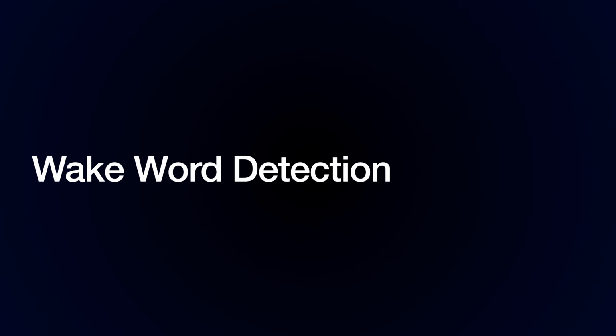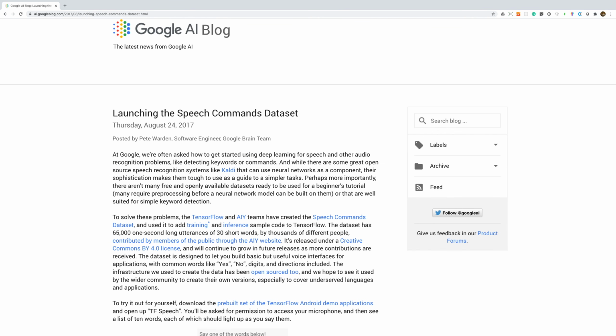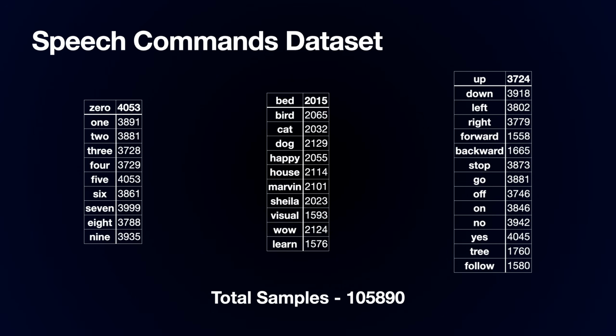Let's start off with the wake word detection. We're going to be using TensorFlow Lite for our wake word detection, and as with any machine learning problem, our first port of call is to find some data to train against. Now, fortunately, the good folk at Google have already done the heavy lifting for us and collated a speech commands dataset. So this dataset contains over 100,000 audio files consisting of a set of 20 core command words such as up, down, left, right, yes, no, and a set of extra words.